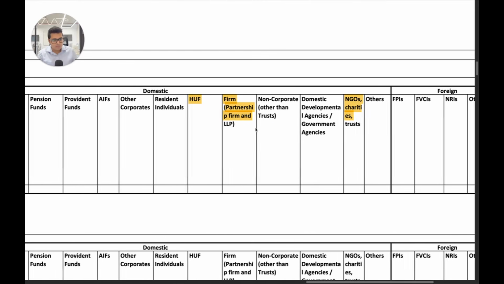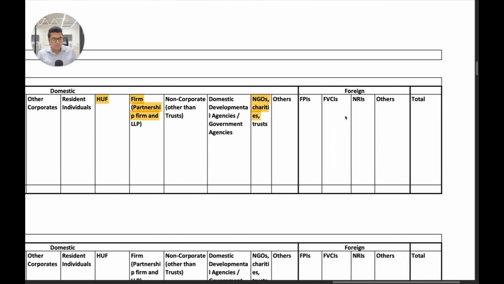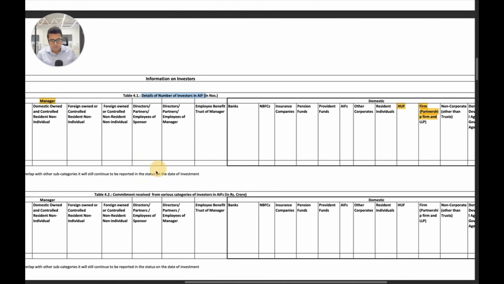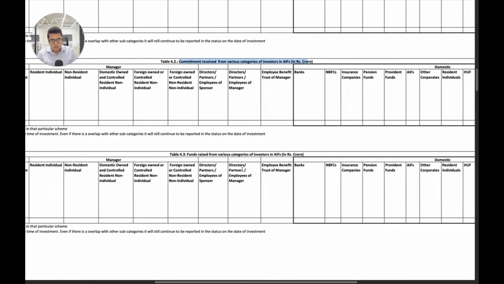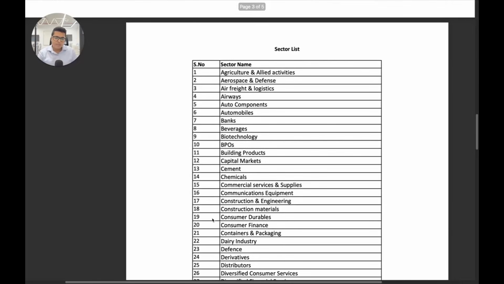LLP was always there from before, and also details of funds raised from NGOs and charities has been added as well. This has been mapped across details of number of investors, commitment received from various categories of investors in AIFs and the funds raised. So it's the same table for all of them. And then we just have a sector list.